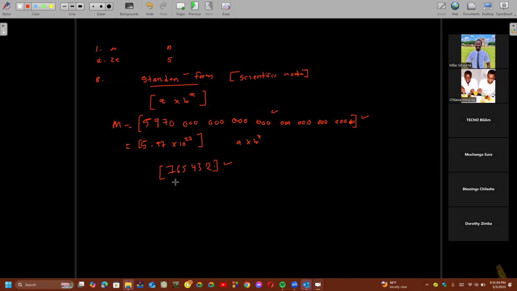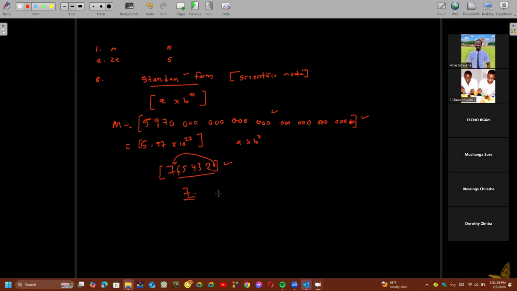So if we write a number the way it is, any number, the decimal point is at the far end of that number. We take this point and move it so that it goes between the first number and the second number.